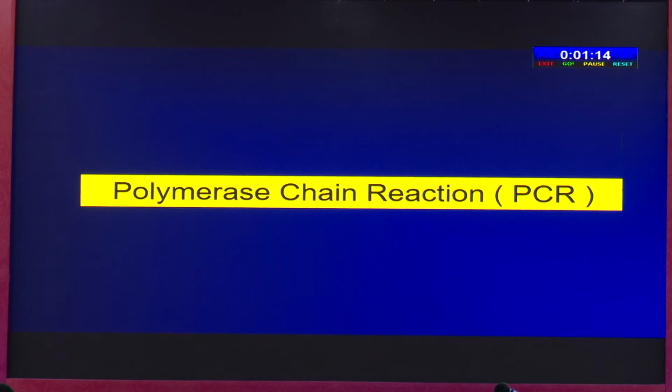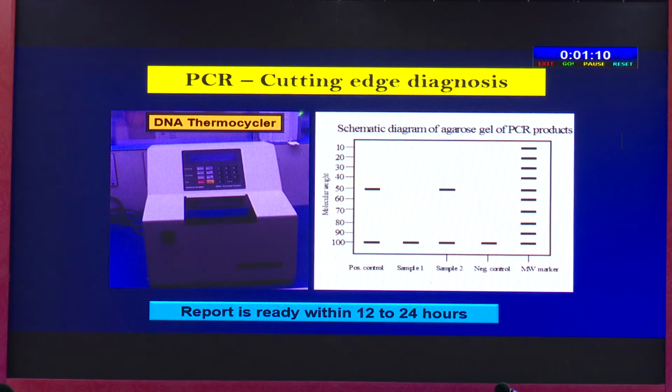Now coming to the molecular biologic sections, with a few slides I would like to show you. This is a cutting edge diagnosis. The report is ready within 12 to 24 hours. Infectious cytology can be elegantly demonstrated. And here is the positive sample. The positive control should be positive, the negative control should be negative, indicating a high degree of sensitivity and specificity.